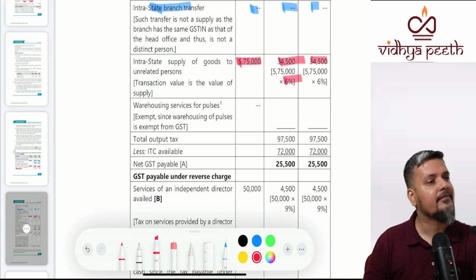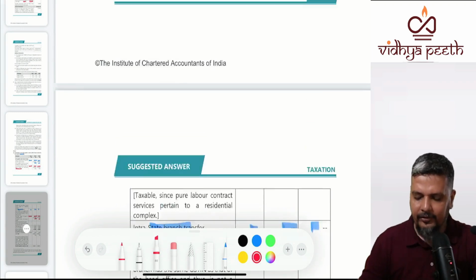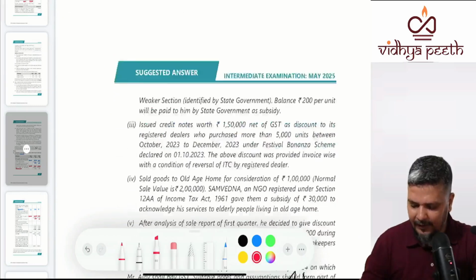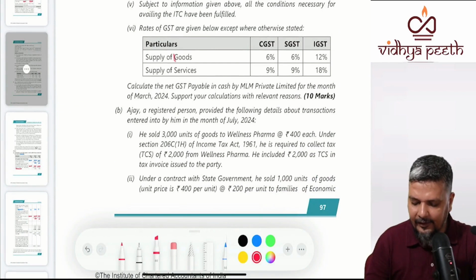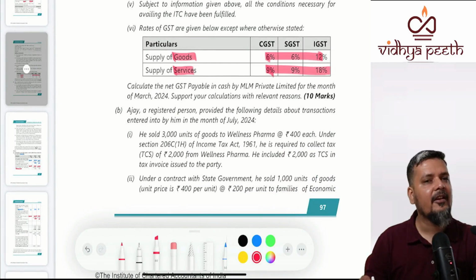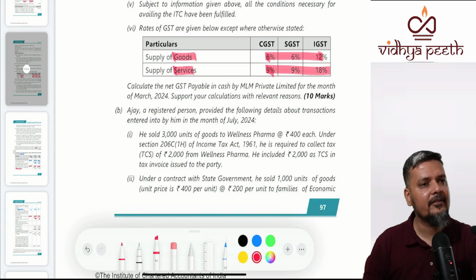Simple. Sir, why have you suddenly taken 6? Because the question would have given some information about the rate of tax. Rate of tax for goods is 12. For service it is 18. In the initial cases it was service, we took 18. This is goods, we took 6.